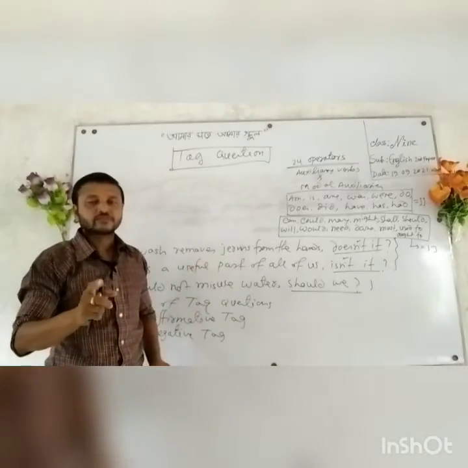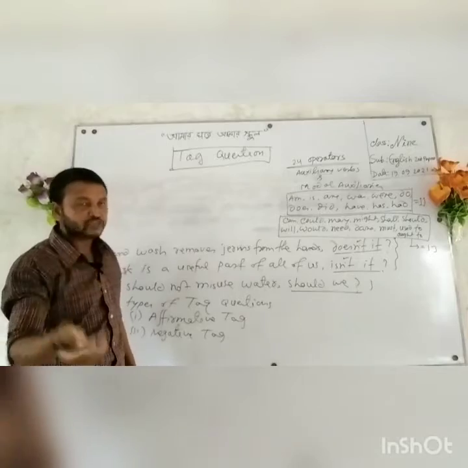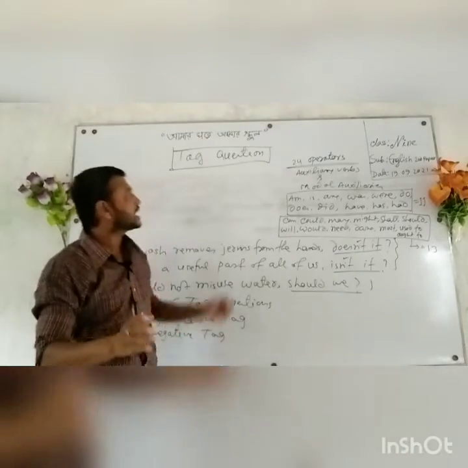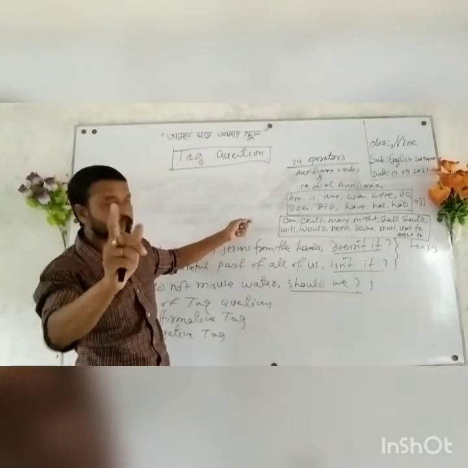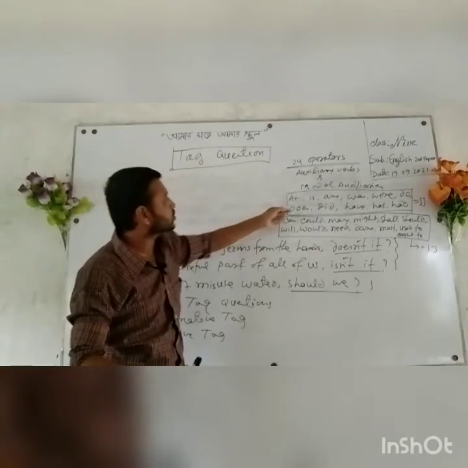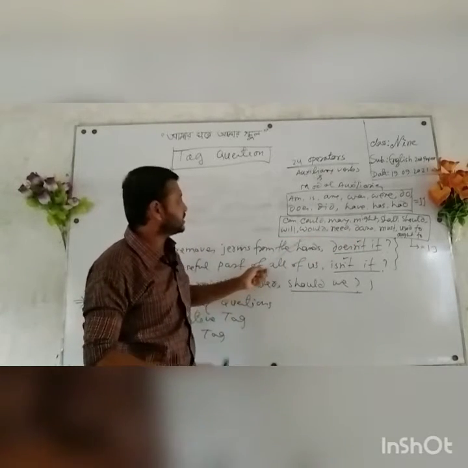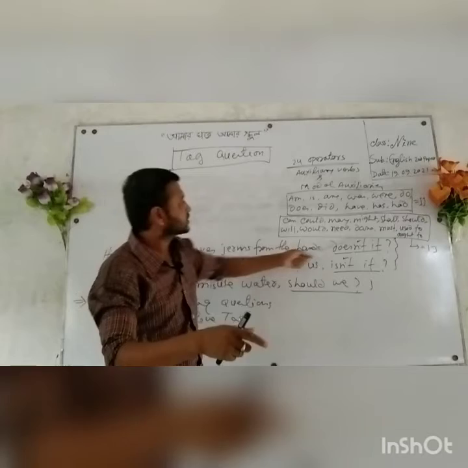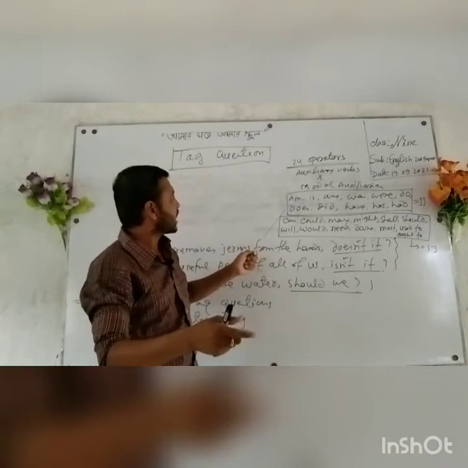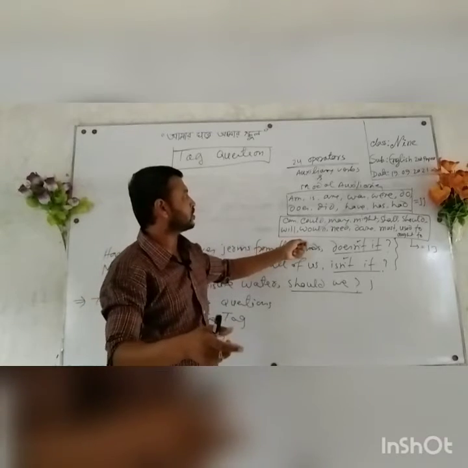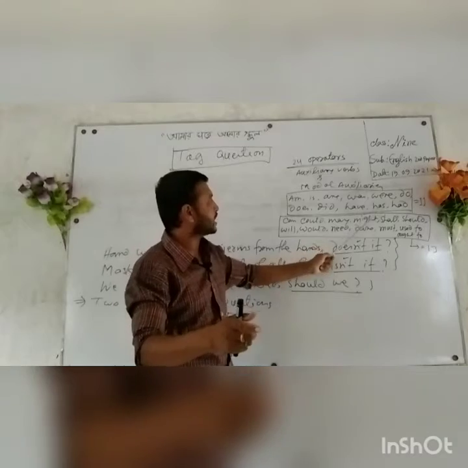Dear learners, to know tag questions well, you should have knowledge about the 24 operators in English grammar. Okay, total 24 operators. Among these, there are 11 auxiliary verbs, and in this box 13 modal auxiliaries. The auxiliary verbs are: am, is, are, was, were, do, does, did, have, has, had.